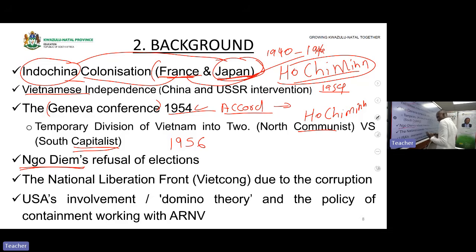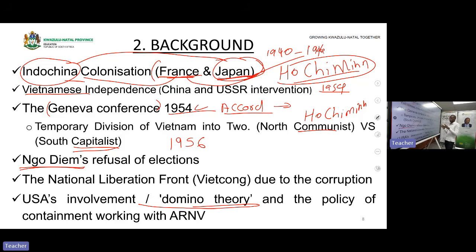Now, coming to USA, how did USA come to Vietnam? It came because of the domino theory. What is the domino theory? It was a USA belief that if one country fell to communism, all other nearby countries would also fall to communism.